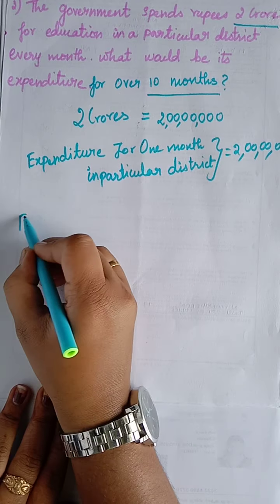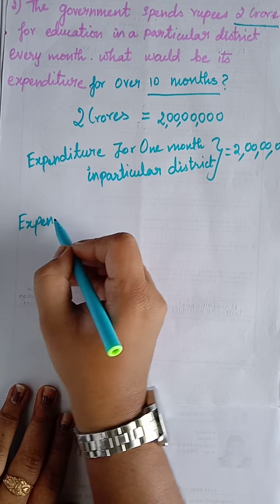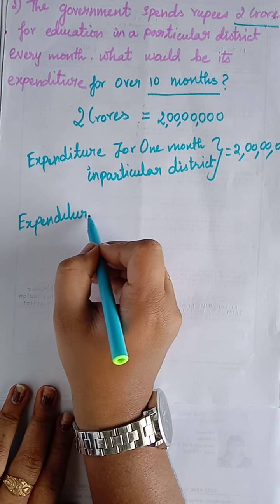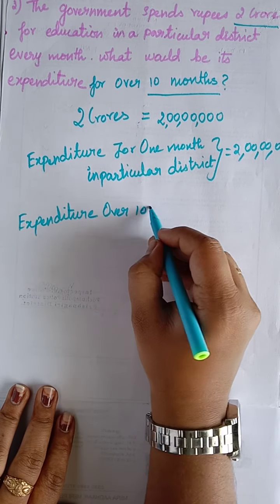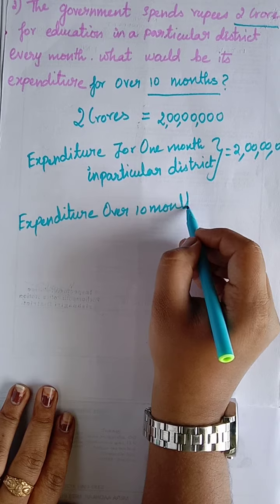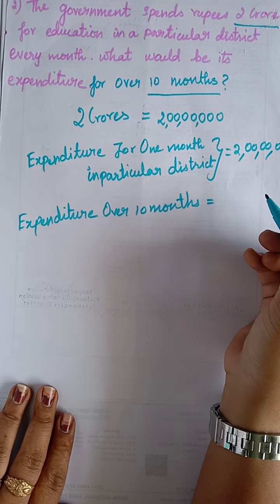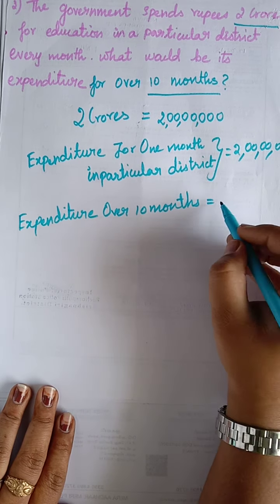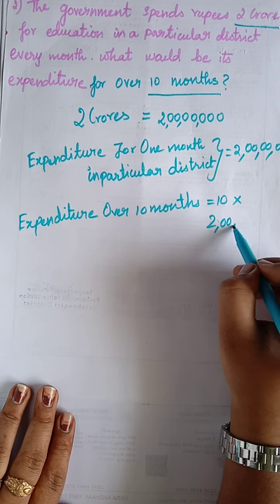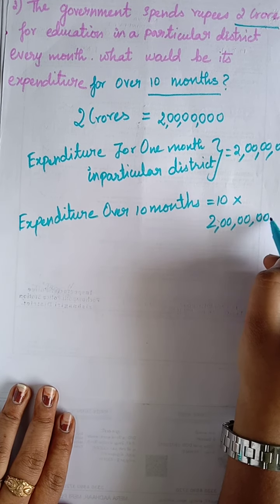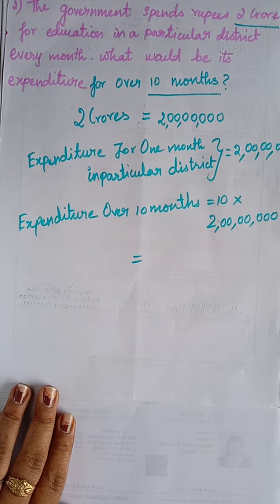So expenditure over 10 months. How much? What do we have to do? We have to multiply the values. So 10 into 2 crore. So as I said in the previous sum, whether they are having zeros, you can follow the same method.